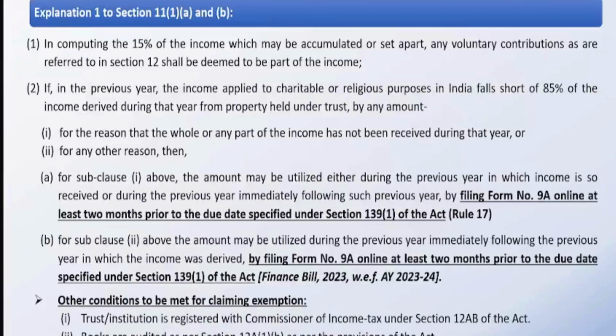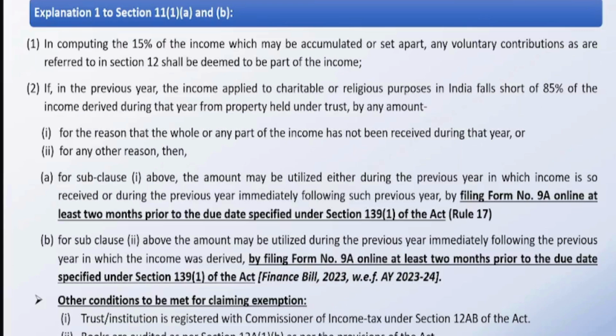I would like to highlight a few points. One point is that what if you are spending less than 85% towards the objects of the trust in a particular financial year? Do we have any remedy? Yes, we have a remedy in the form of Form 9A. We can file Form number 9A and we can claim that particular amount as deemed application for that particular financial year, which is to be spent in the subsequent financial year.